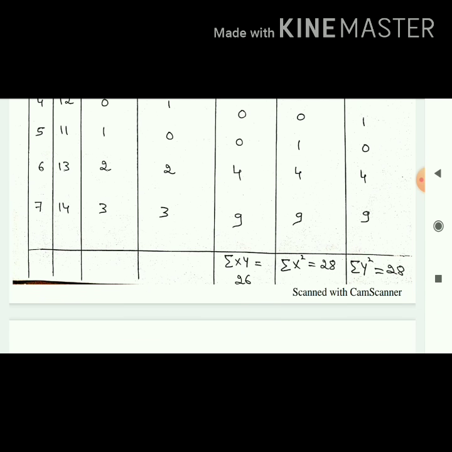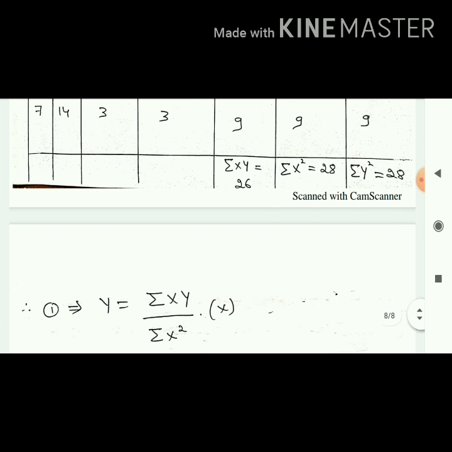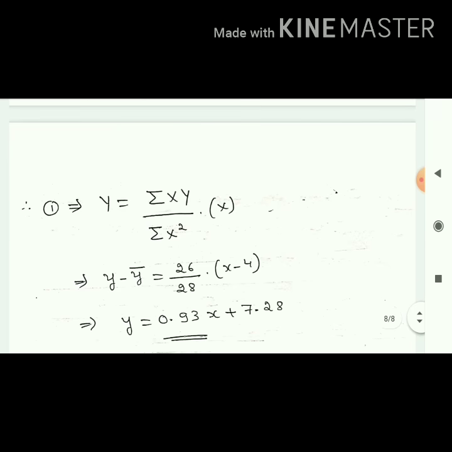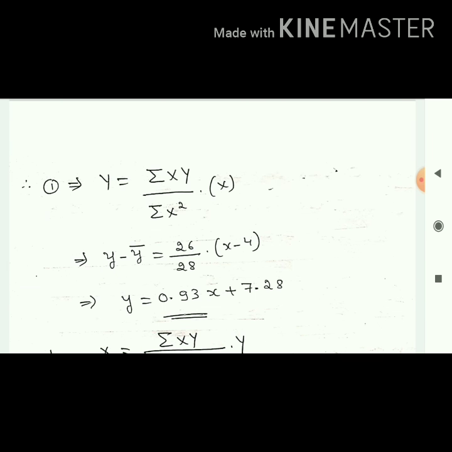Once it is done, find out the summation. Remember, no need to find summation for all the columns. We require only summation XY, summation X square, summation Y square. That I have done. The answers are 26, 28 and 28. Substitute these values. But remember, when you are substituting, in place of capital Y, you have to write y minus y bar. In place of capital X, you have to write x minus x bar. Summation XY is 26, summation X square is 28.